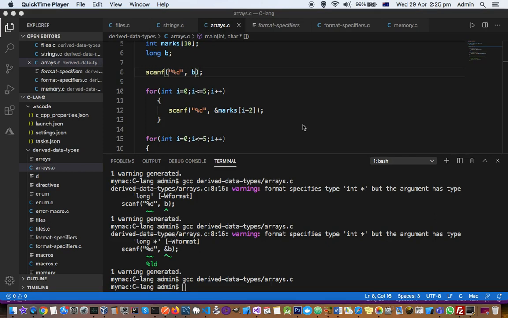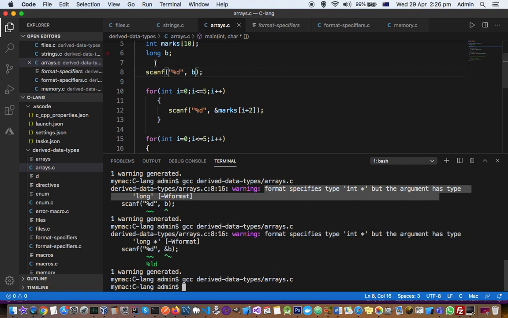The other day I was trying to execute the C program and I was getting this error: format specifies type int star, but the argument has type long. So what this error means is that the format specifier is of type int star. So this is the format specifier, %d, %f, and so on. So it is saying format specifies type int star. Since I'm scanning it, it is showing as int star. If it was printf, it would say just int. Since we are scanning the data, it is saying that format specifier is int star.